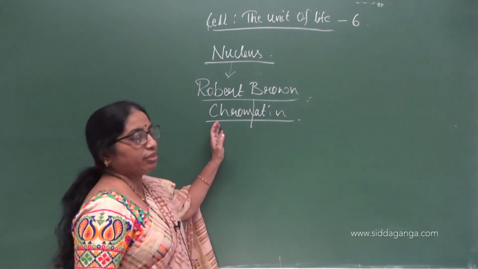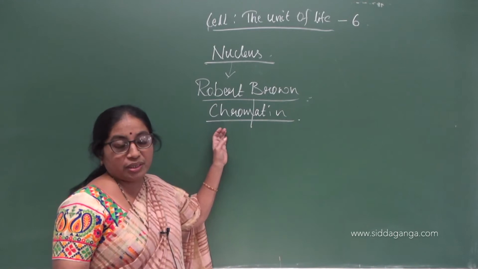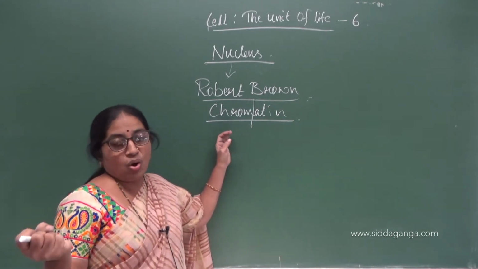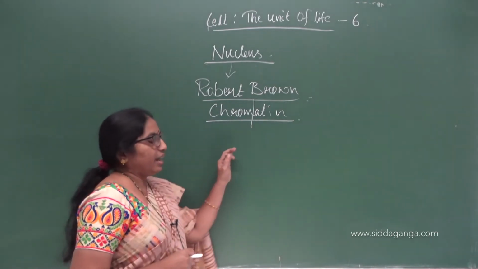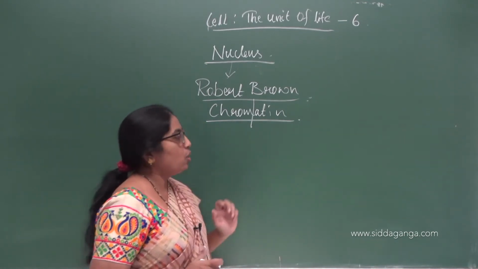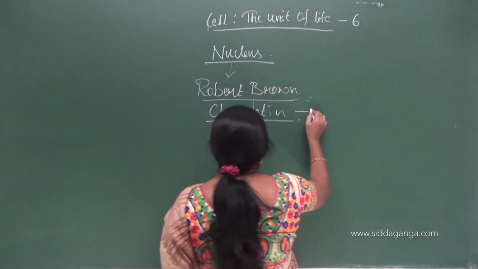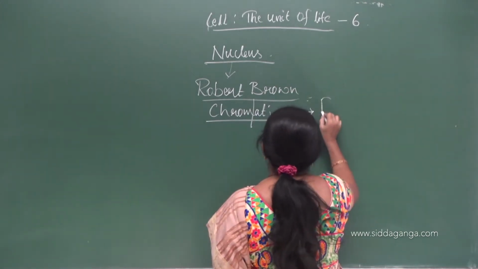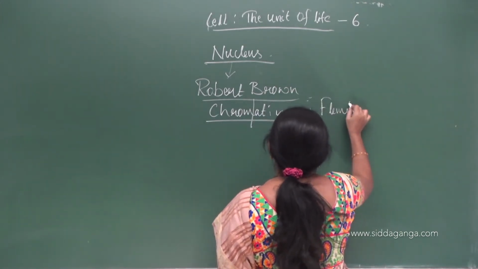Hence the name chromatin was given to the inner material of the nucleus by a scientist called Fleming.